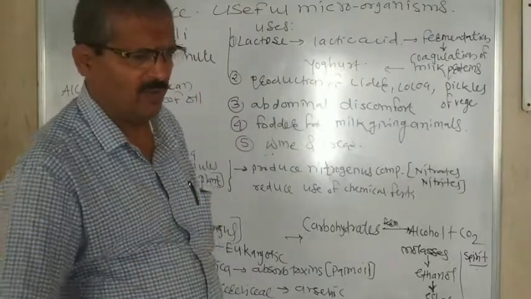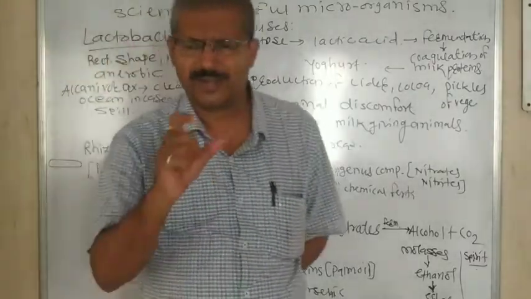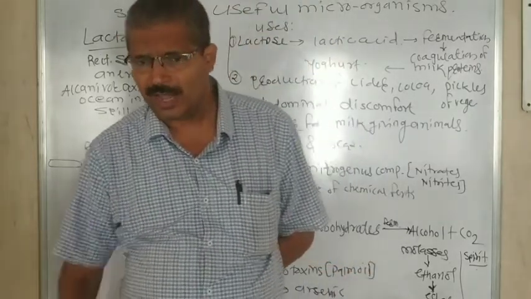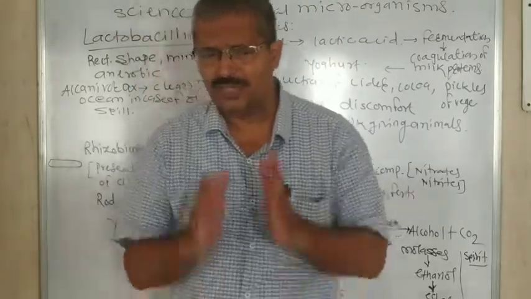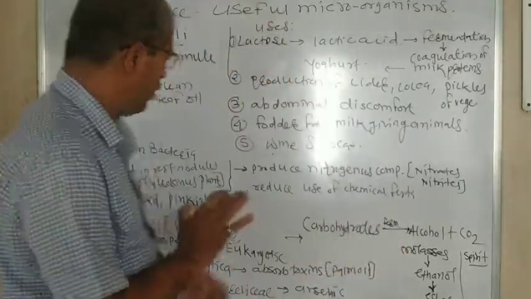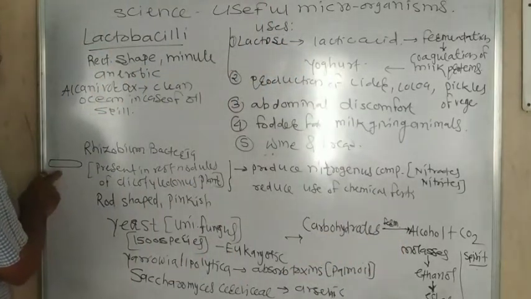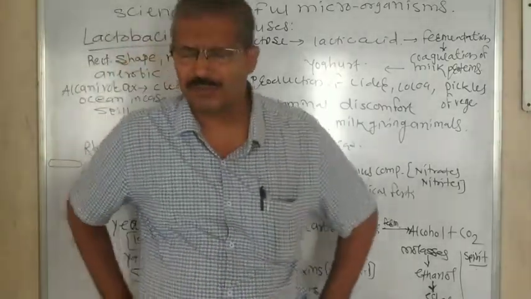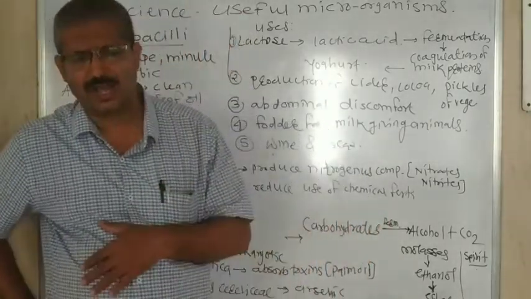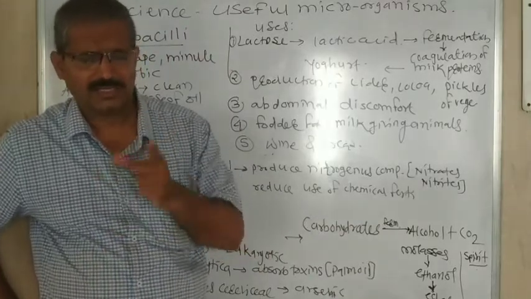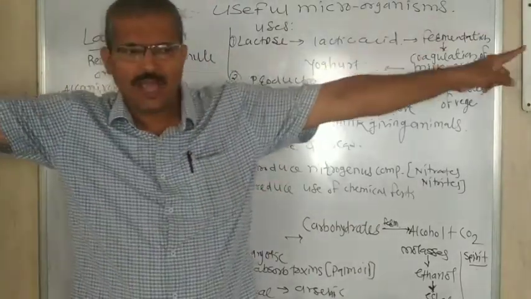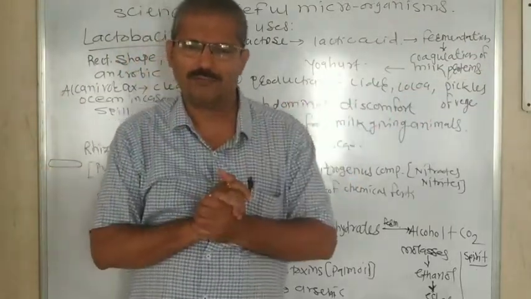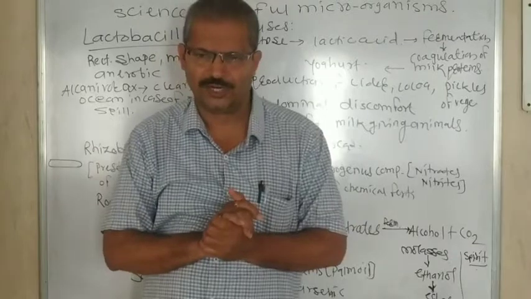Now the third bacteria is Rhizobium. These Rhizobium bacteria are rod shaped. I have drawn a picture here. What is the use of these bacteria? These bacteria are most important to us. The reason is that all kinds of plants need nitrogenous compounds. They need nitrogen.